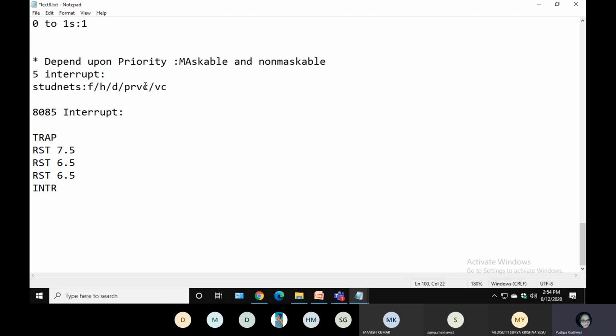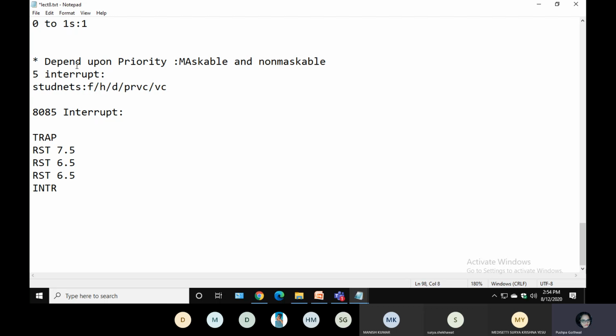How will the student deal with the 5 people according to the priority order? As you know, the VC is the highest priority, so you deal with this person first and you will mask the rest of the people. So this is the non-maskable, and the rest is maskable. That is the meaning of maskable and non-maskable.